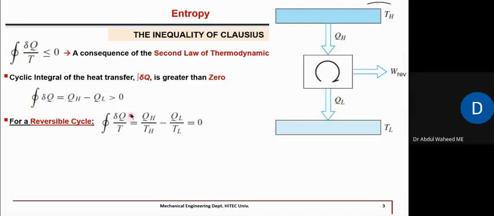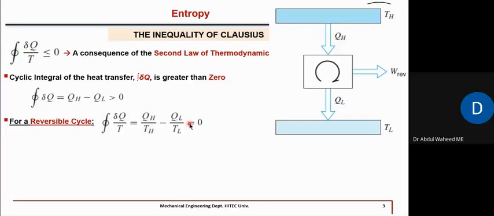Now let's see another term, that is not heat transfer, it is heat transfer divided by temperature. So del Q by T. All the heats which are entering, but at what temperature? It is QH, heat from a high temperature source. Now we divide this heat transfer by its temperature. Similarly here, QL divided by TL. Now this term is exactly equal to zero.